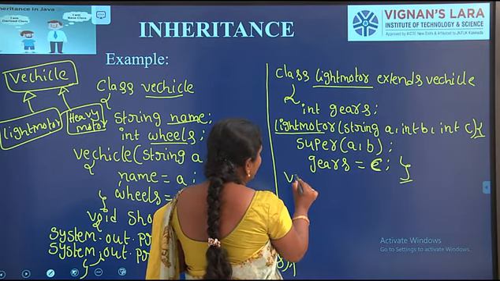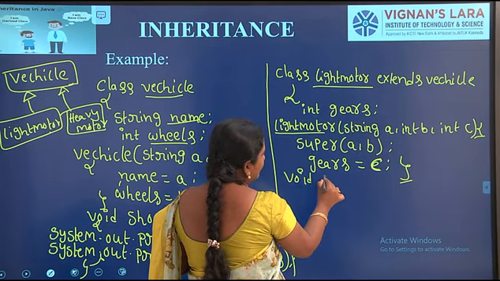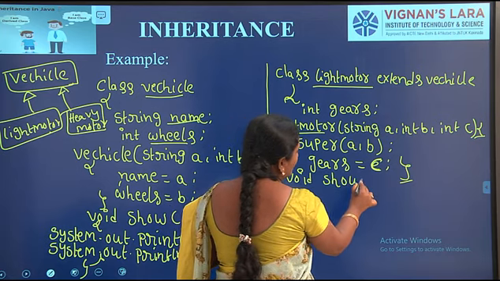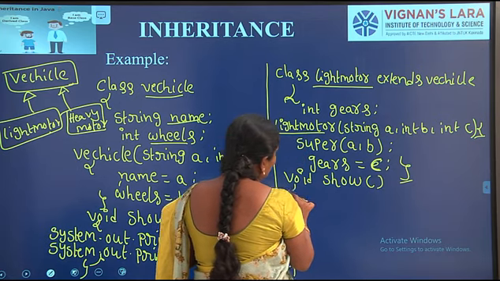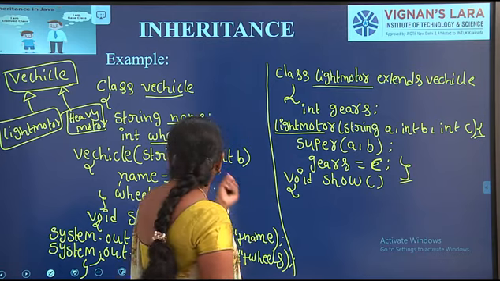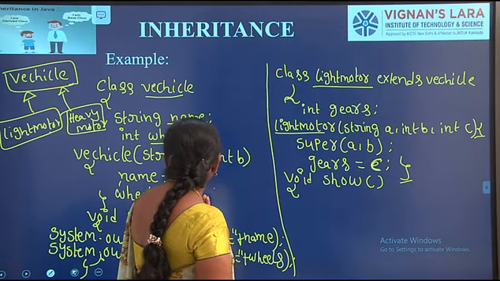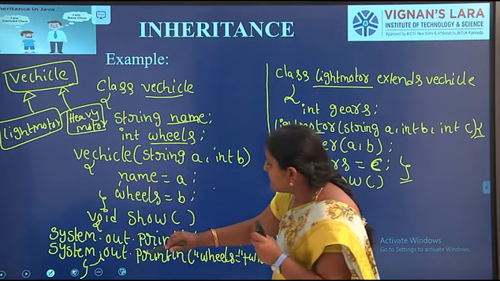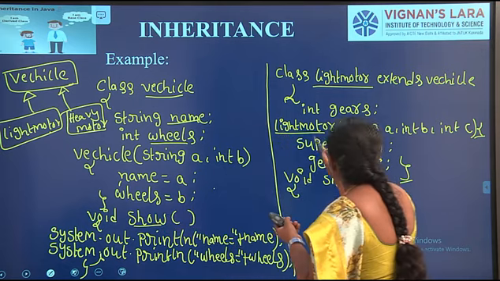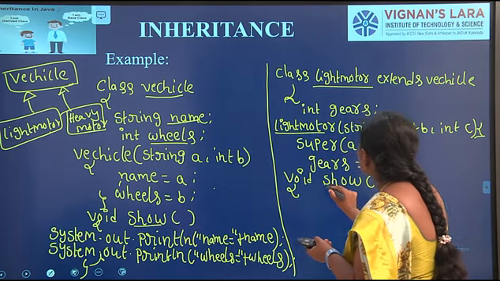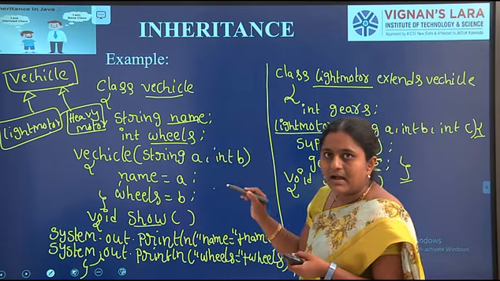Here I am defining the show method, void show. Show is available in the superclass as a method also, and I have already written a show method in the subclass.